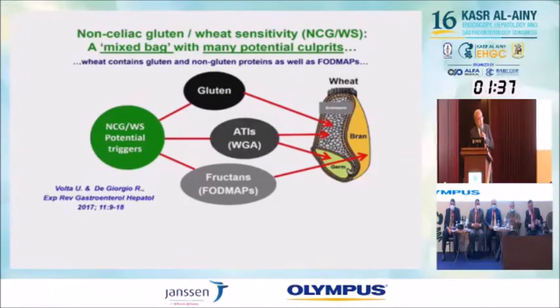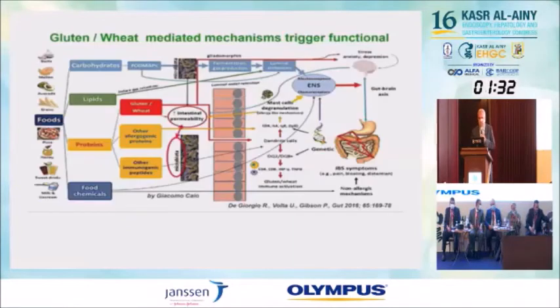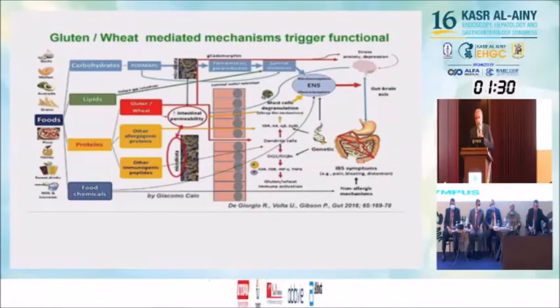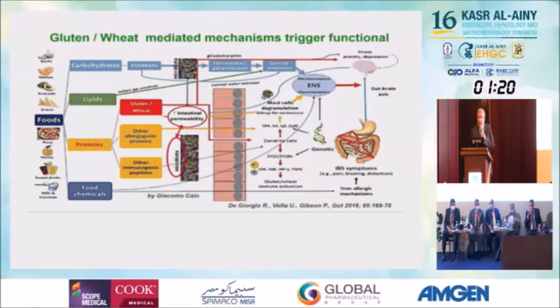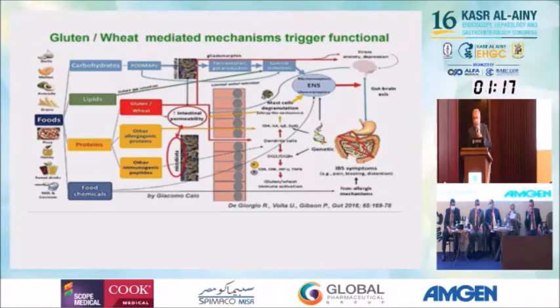Fructans, as we know, are FODMAPs, and they play a role in irritable bowel syndrome. This cartoon is very big and slightly complicated, but the main issue to think about is the effect on the gut-brain axis, finally giving IBS-like symptoms.